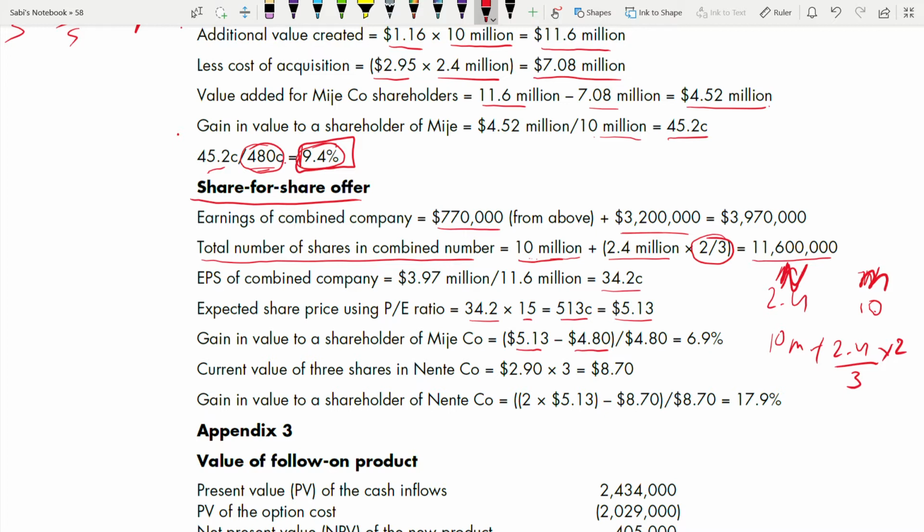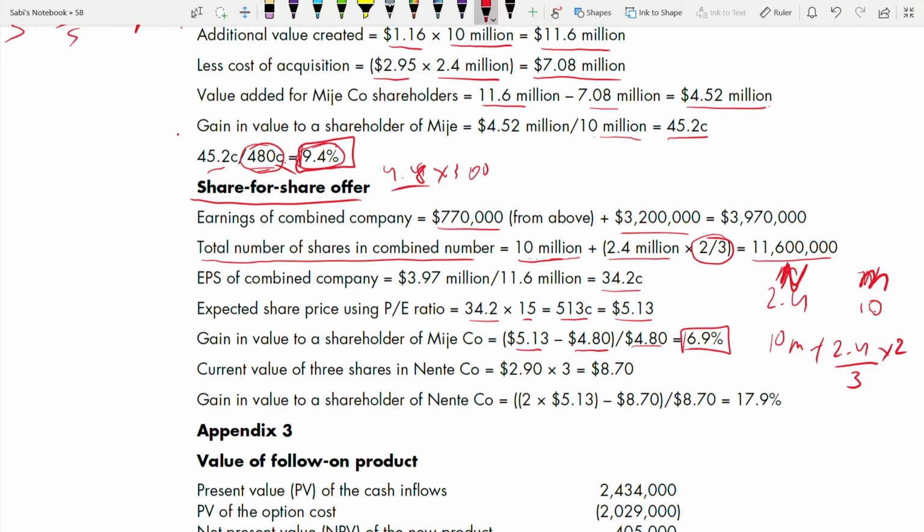Because the share price in Menje is how much? $4.8. So 5.13 minus 4.8. Here, go up and see. We took it as cents. So 4.8 we multiplied by 100 to get 480. So it was $4.8, right? This is also dollar. This is also dollar. Deduct, divide by 480 and this is your gain.